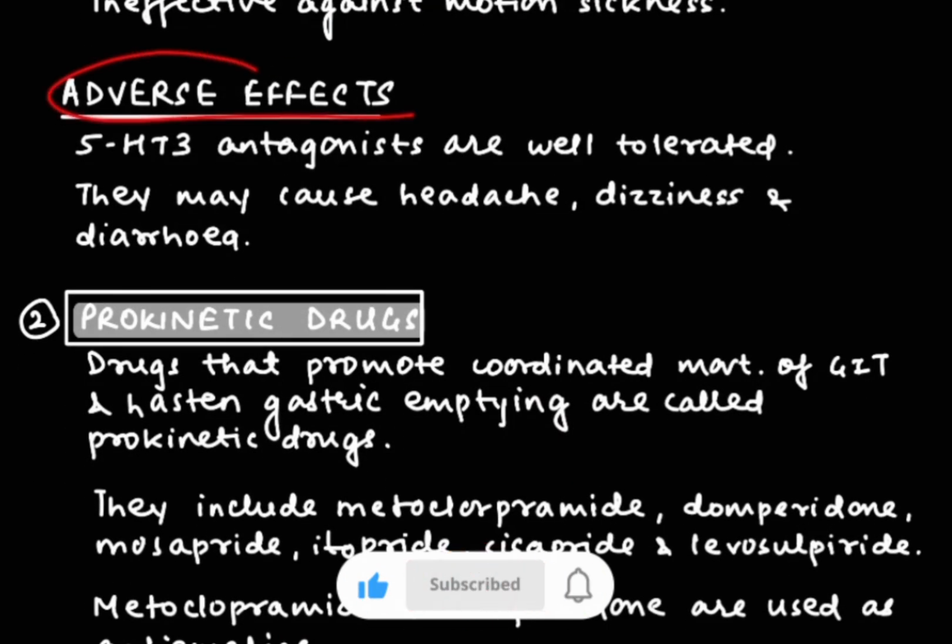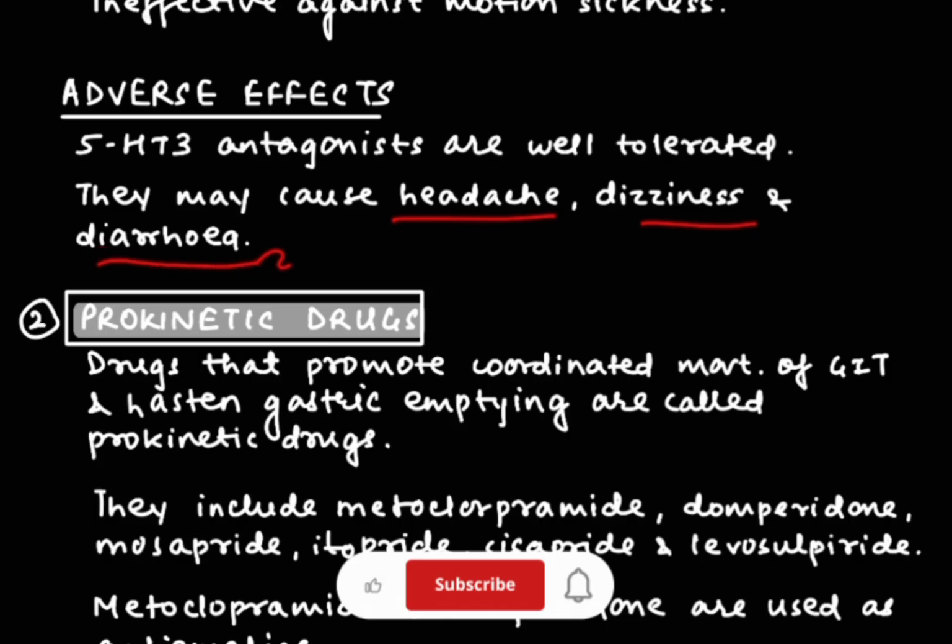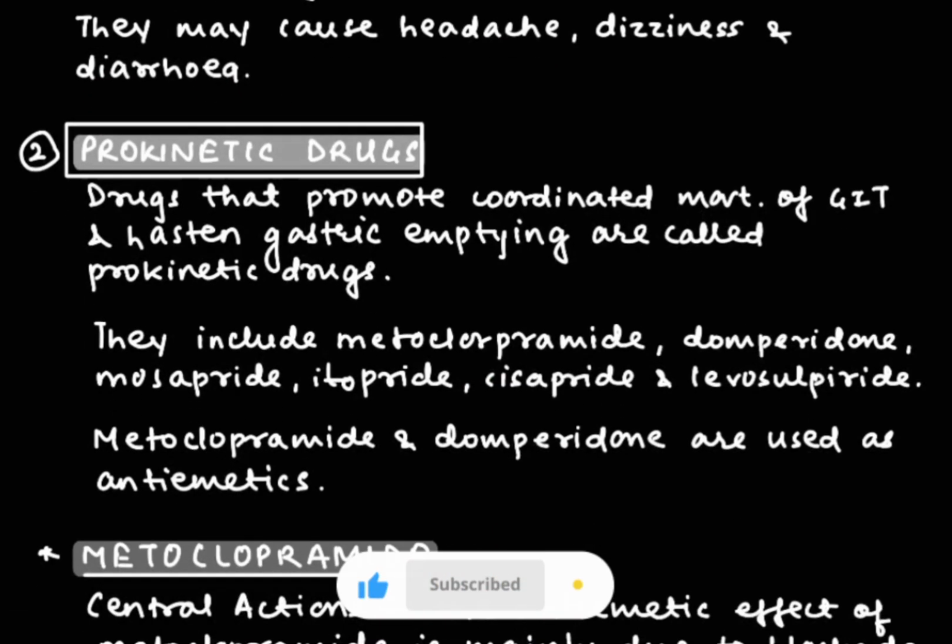Now we are going to see adverse effects. They cause headache, dizziness and diarrhea. So this was all about 5-HT3 antagonists. Now we see prokinetic drugs.